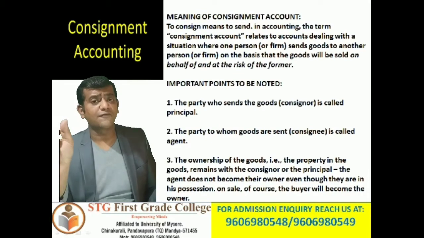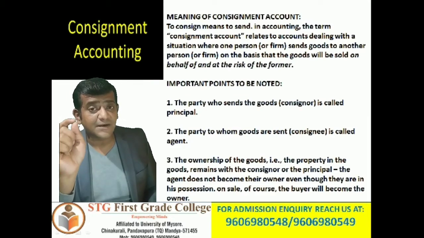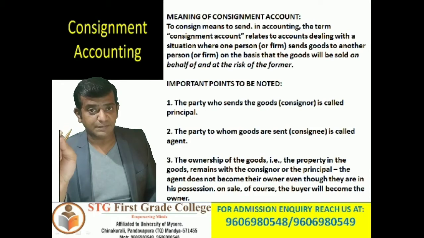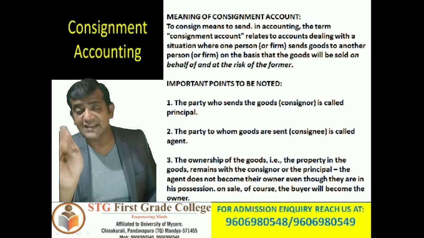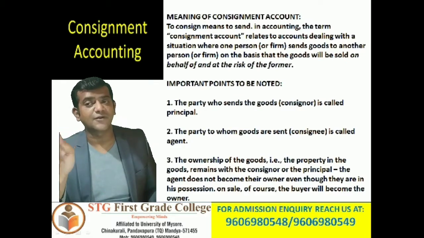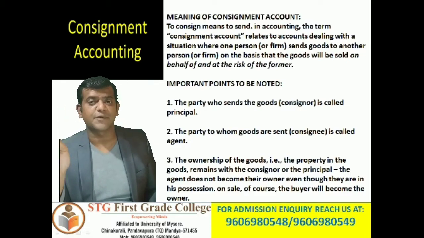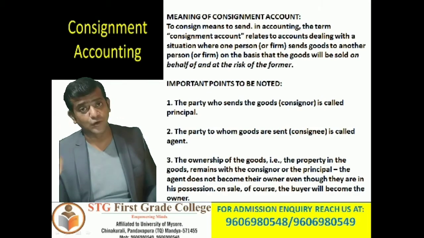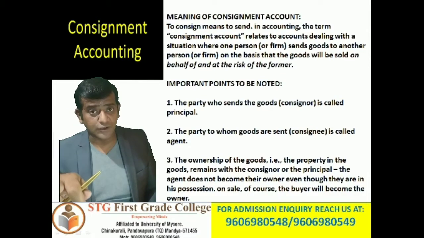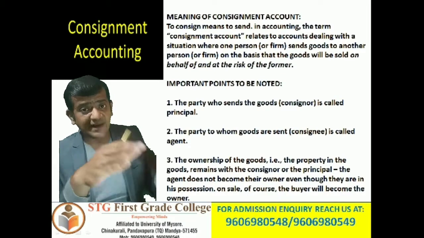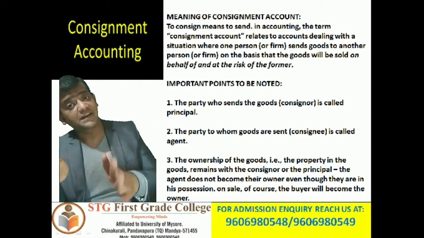Now you have to understand the terminology we use in consignment. Especially, in consignment account, there is a person called consignor, and there is a person called consignee. So who is a consignor, who is a consignee? Consignor is a person who sends the goods, a producer or an agent or a wholesaler who sends the goods to another person.